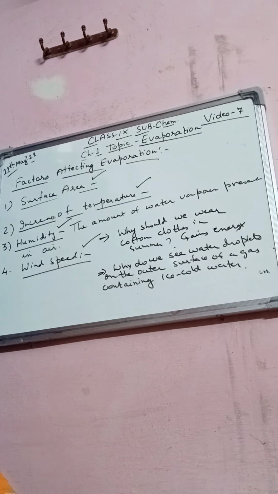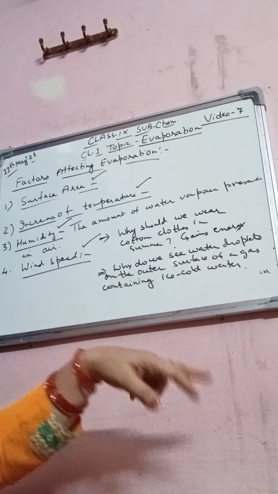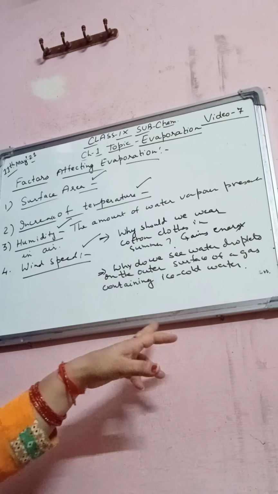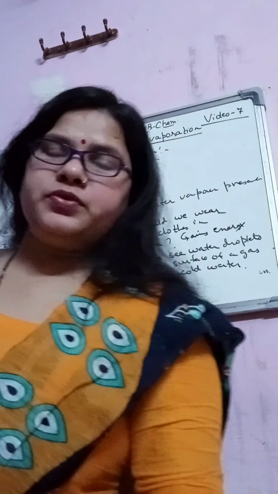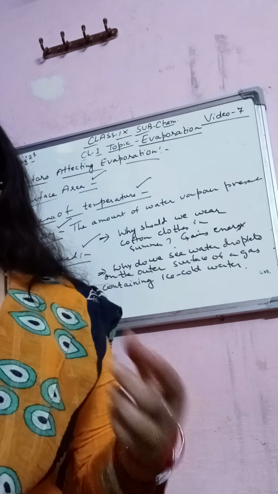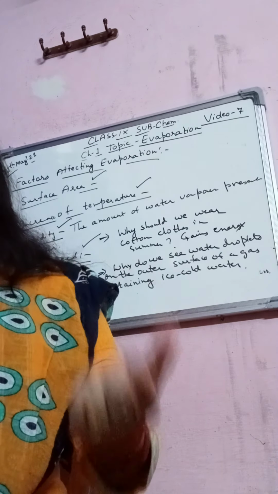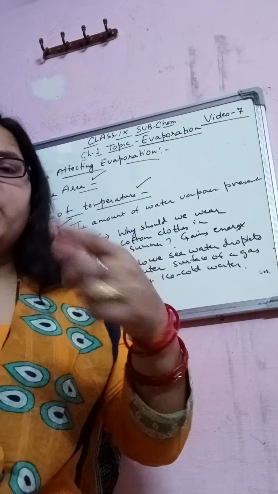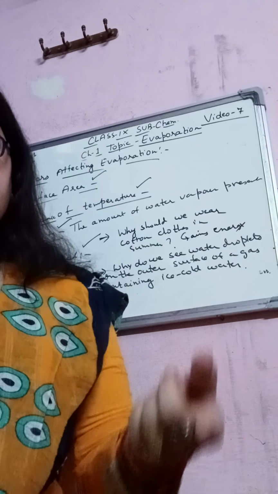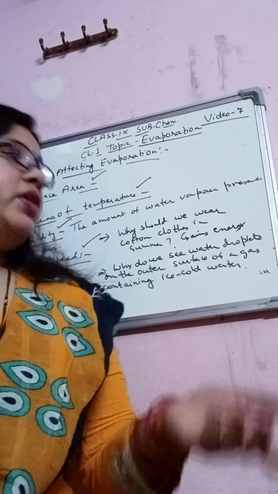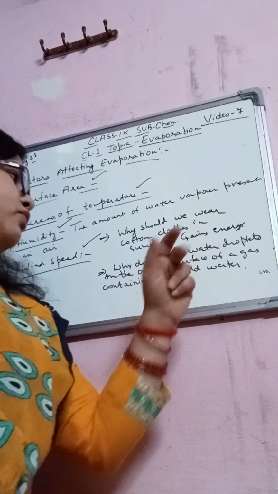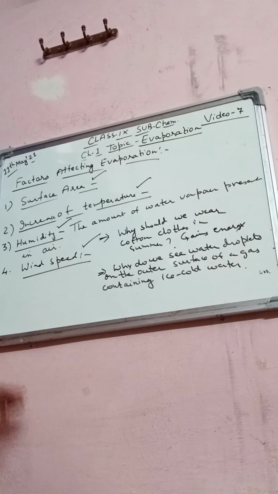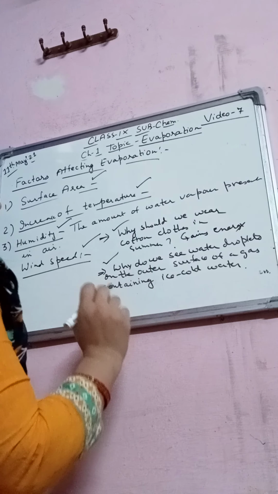The water vapor present in the atmosphere comes in contact with the cold glass of water, then it loses energy and gets converted into the liquid state. So we can see water droplets on the outer surface. These questions with the reasons you have to learn.